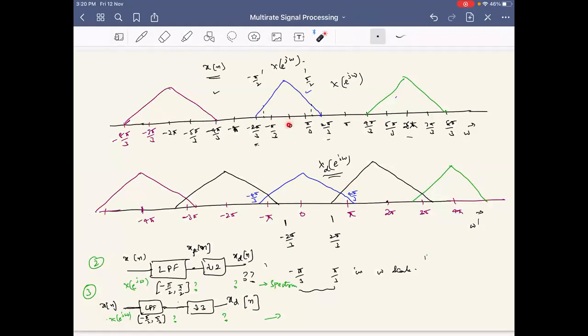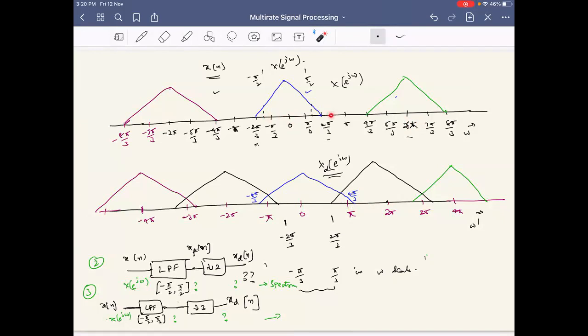Okay, the first spectrum is at 0, the second spectrum is at 2 pi into 5. So there are 5 copies that are left in between to make that repetition happen 4 times. So the second one will come around 2 pi, again stretches from minus pi to pi, and hence no aliasing happens.